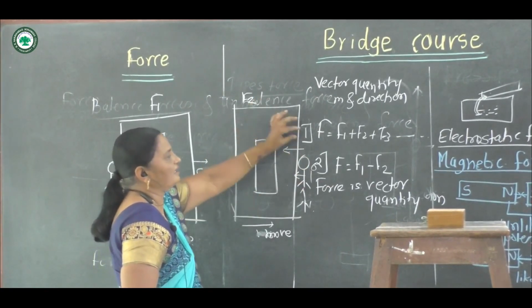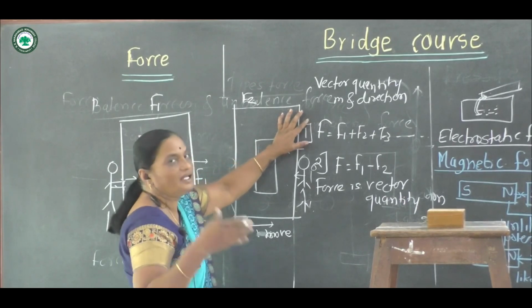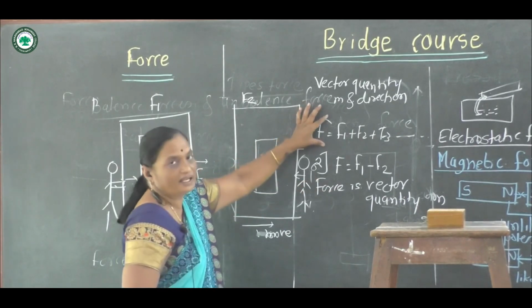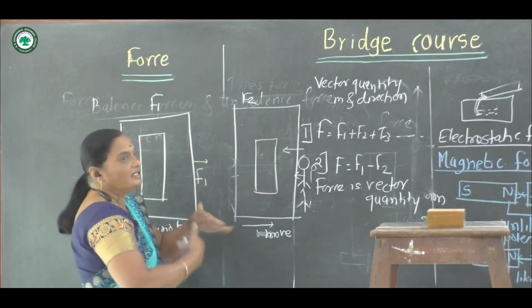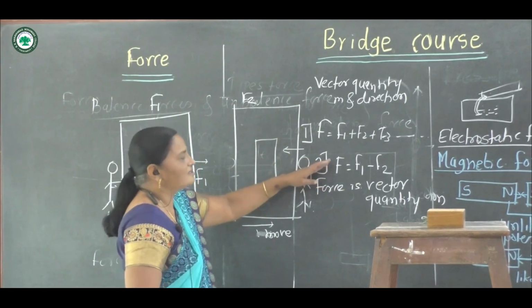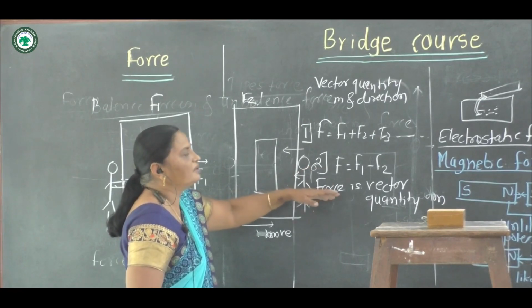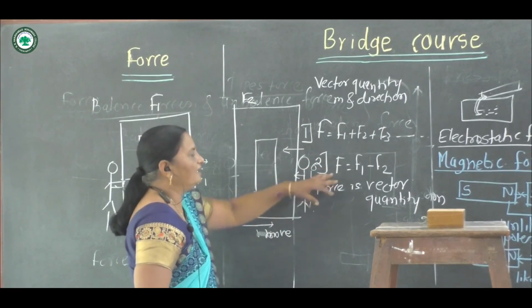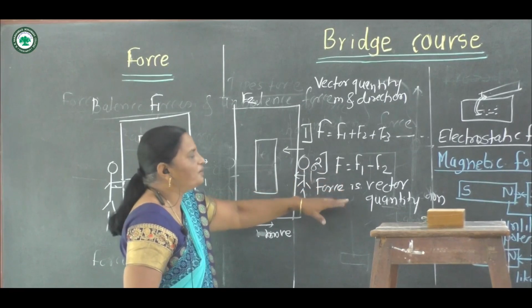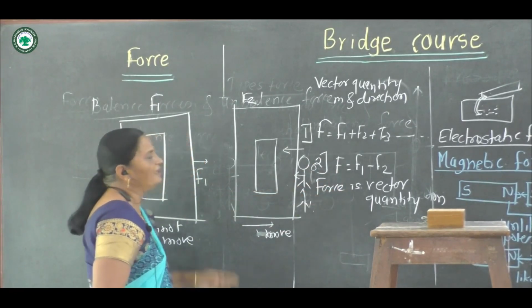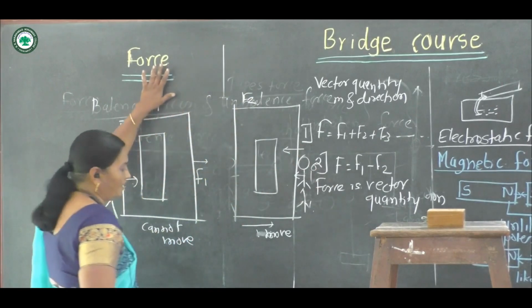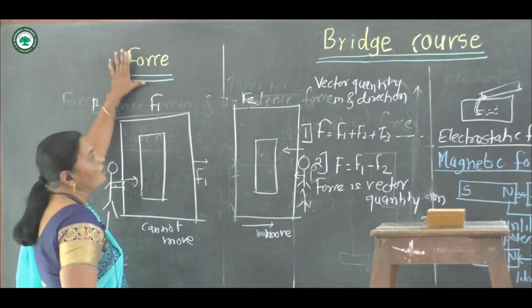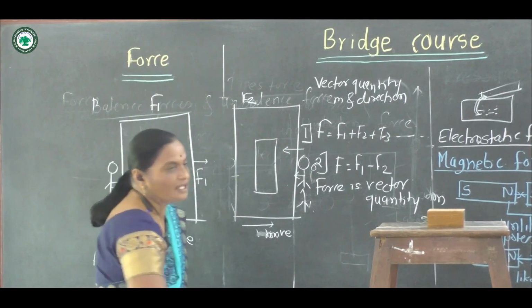Thus we can say that if the forces are in the same direction, they get added. Now suppose the forces are in the opposite direction, they are subtracted, and force is a vector quantity, that is, it has magnitude as well as direction. These are all about the force. Initially we studied the force, now we see the pressure.